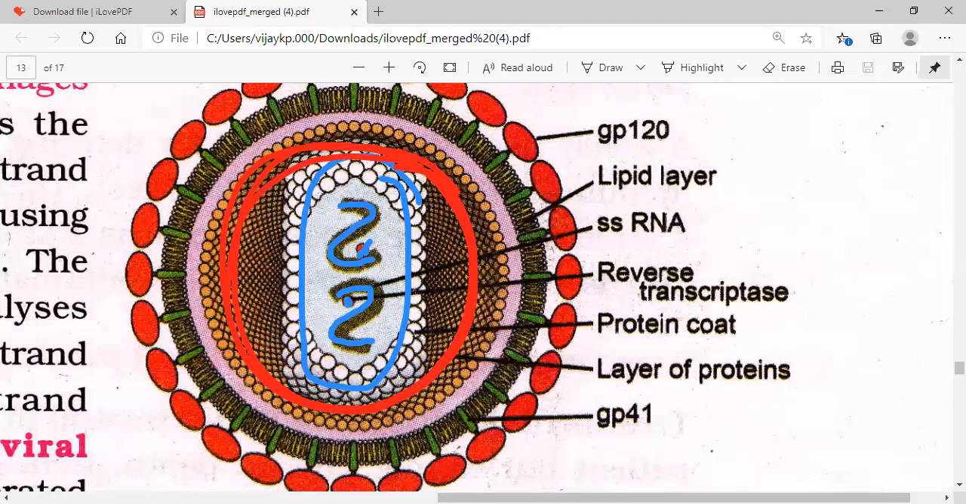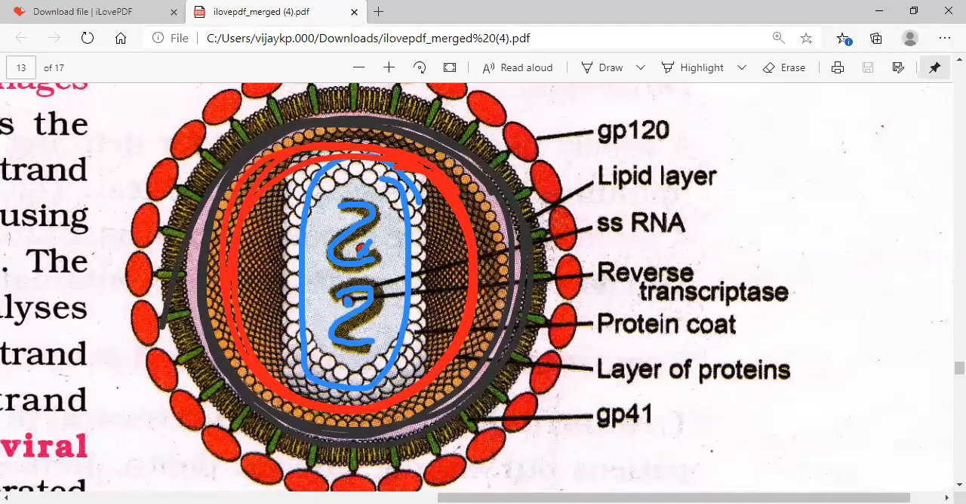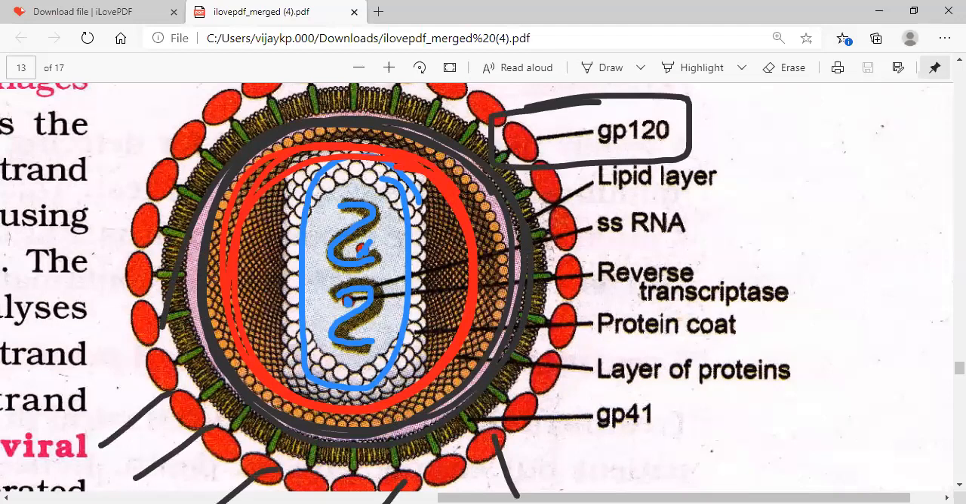The violet color is shown here. Yes, this is the lipid layer. Above the lipid layer, you can see the glycoproteins. These are the proteins: glycoprotein GP20, GP40, GP41, GP60, GP120. Likewise, various kinds of glycoproteins are present here. That's the story of this particular structure.